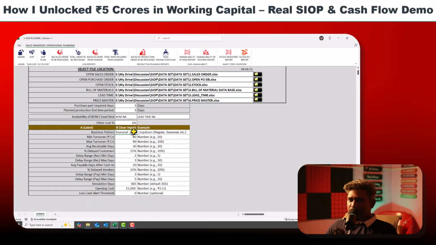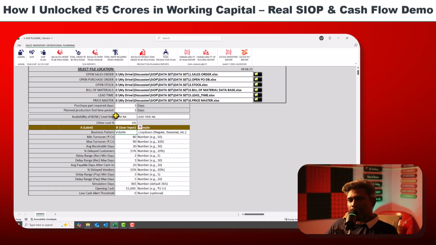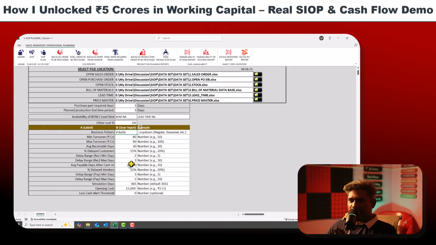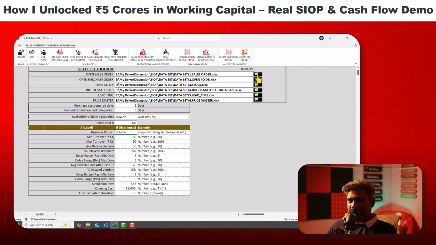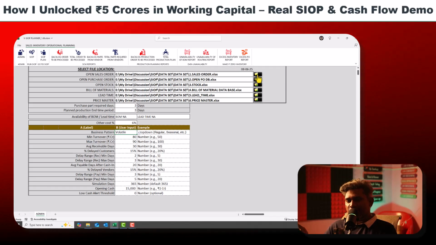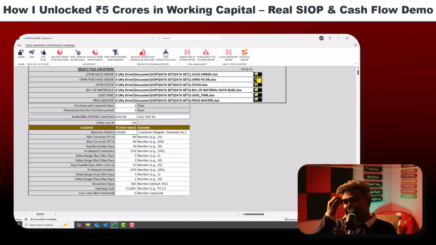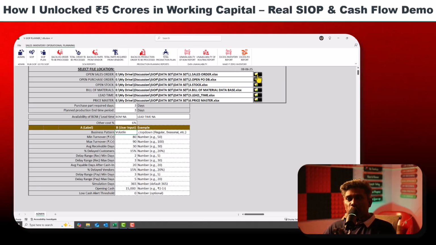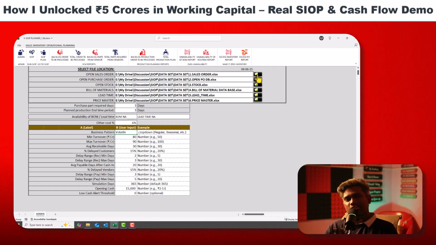For example, this volatile. Once this setup is done, we are going to connect our basic data, like most of the videos I showed you, what basic data we need to run the SIOP. What does SIOP mean?